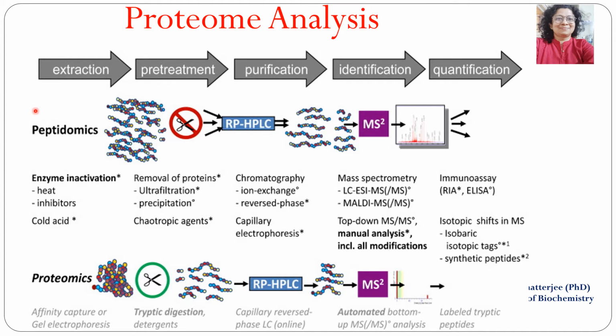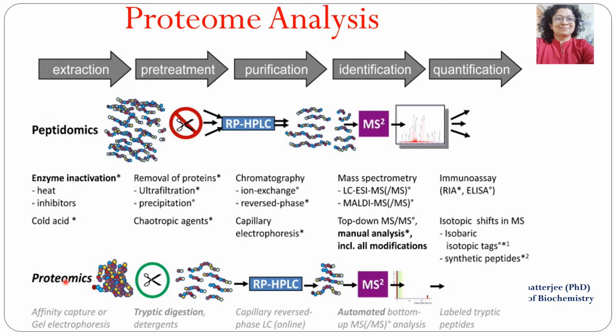So it starts with the peptidomics, which we are not going to discuss. So the enzyme activation, heat inhibitors and all cold acid treatment is given. The removal of proteins from the cells and the tissue, then ultrafiltration, precipitation, and chaotropic agents are used. And then for purification, we use chromatography, which can be ion exchange chromatography, reverse phase chromatography, capillary electrophoresis. And then for identification, we know that we are going to use mass spectrometry. And for quantification, we will either do RIA or ELISA.